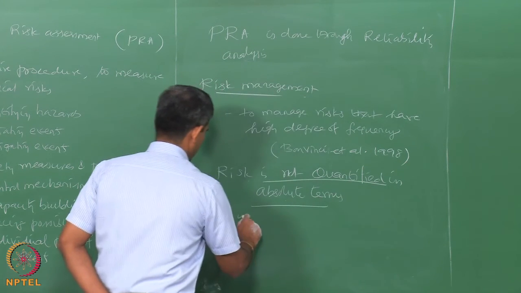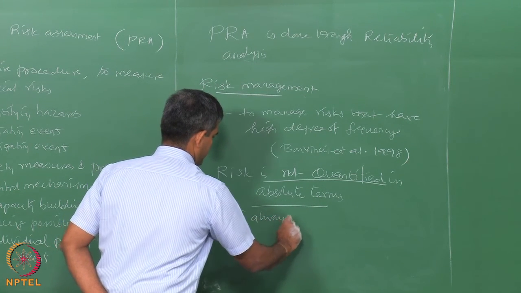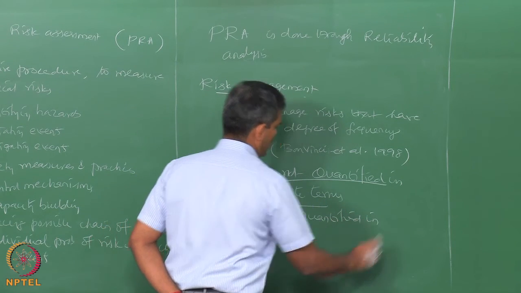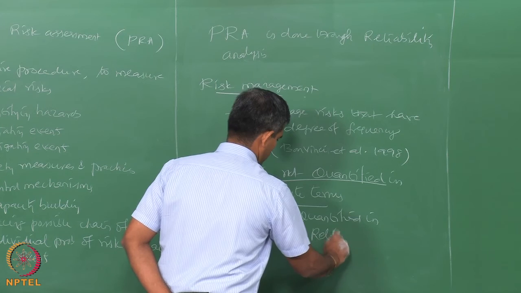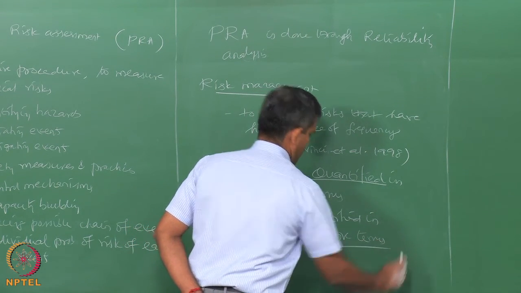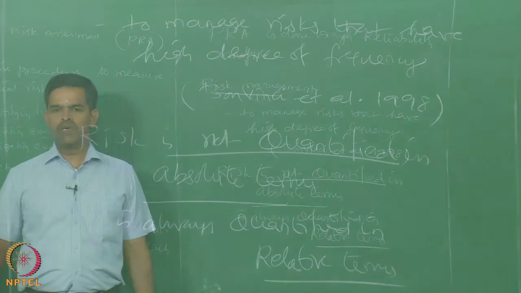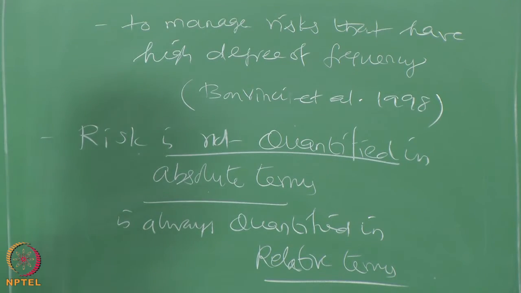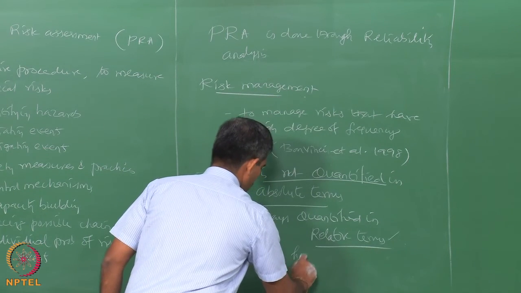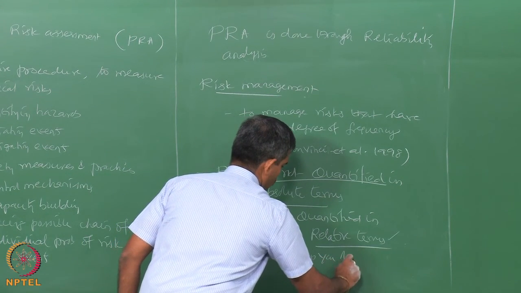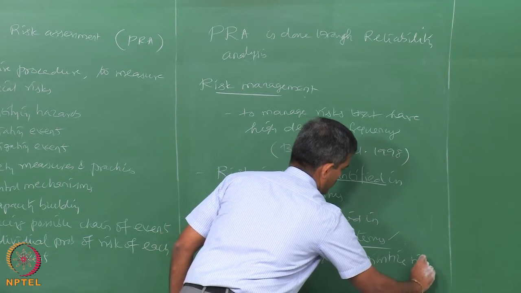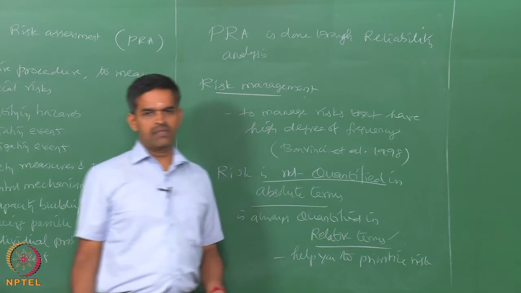It is always quantified only in relative terms. Within the given system, what is the level of risk you have? So, this will help you in relative terms, this will help you actually to prioritize risk, to have risk ranking in the given various scenarios.